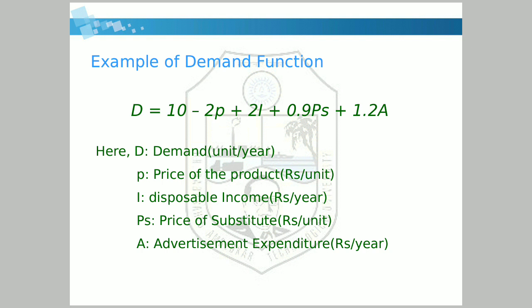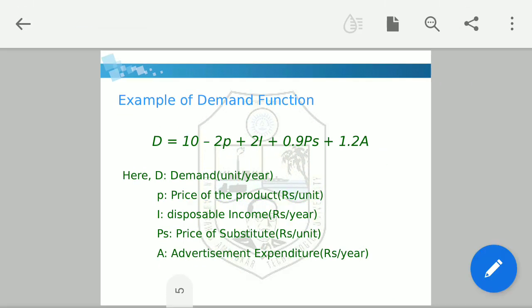So Maggi is a substitute for Yippee, right? Substitute price means Maggi's price increases, so ultimately we will go for Yippee, and Yippee's demand will increase. Likewise, if the price of Maggi decreases, then the demand for Yippee will decrease. So there is a direct relationship with the price of substitute. If the price of substitute increases, demand increases.